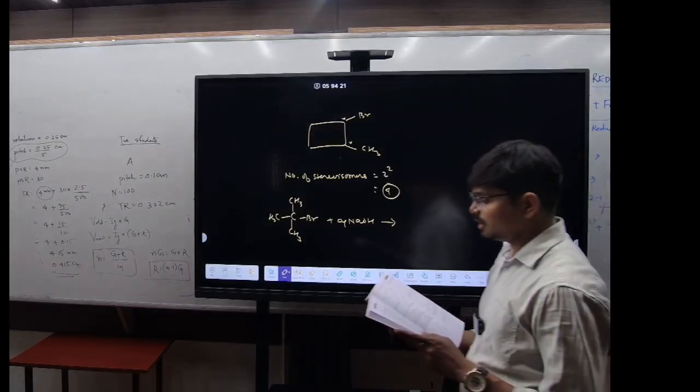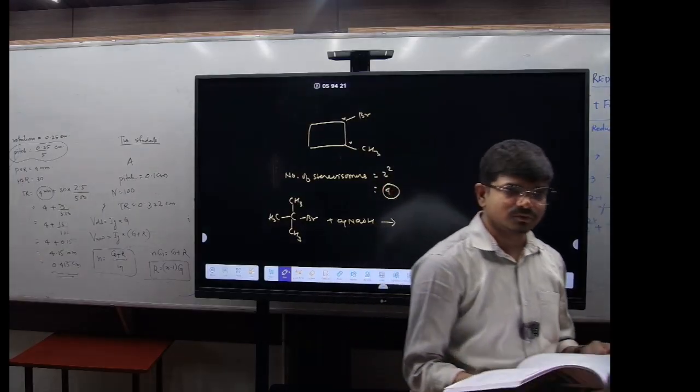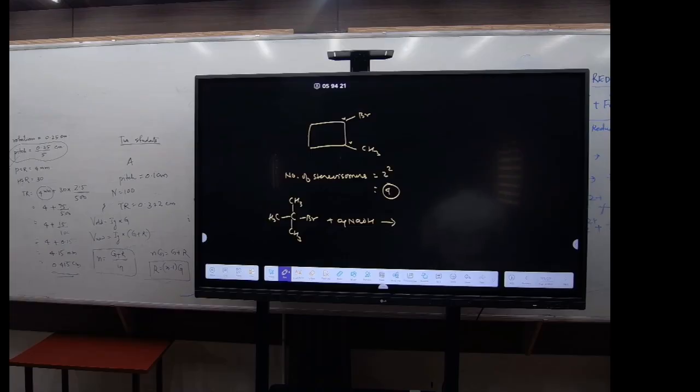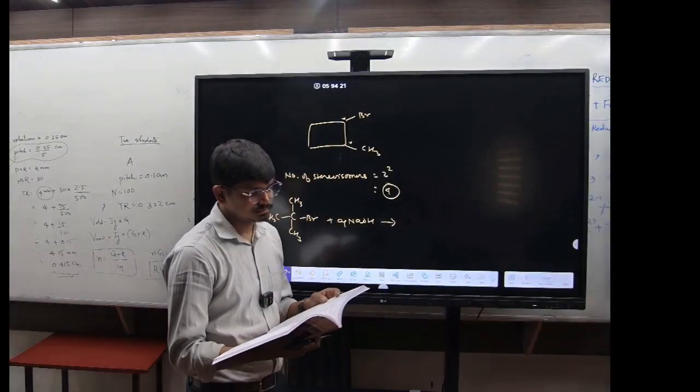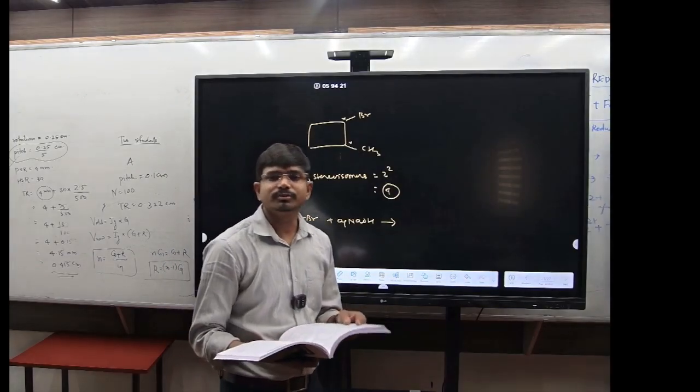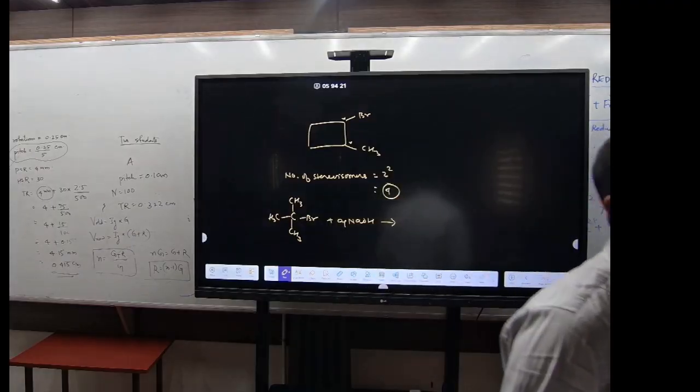So which option will it be? Reaction occurs through SN1 mechanism, this is true, right? Intermediate formed is the carbocation, it is also true, right? So what are they asking? Not true. The rate of the reaction doubles when the concentration of alkali is doubled. The rate of the reaction doubles when the concentration of tertiary butyl bromide is doubled. Which option then? Fourth option. See here. Why fourth option?